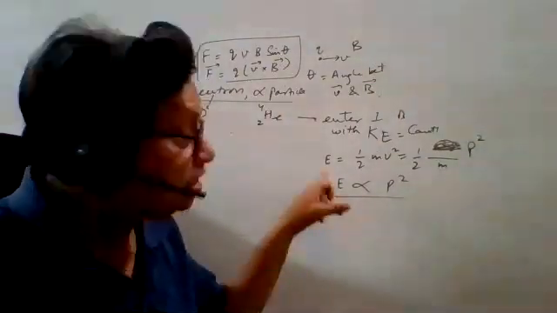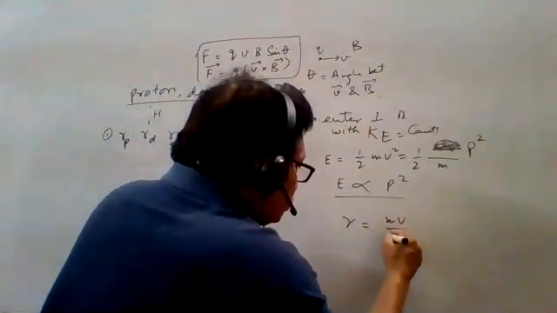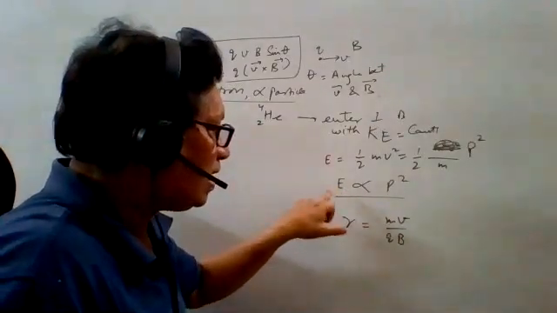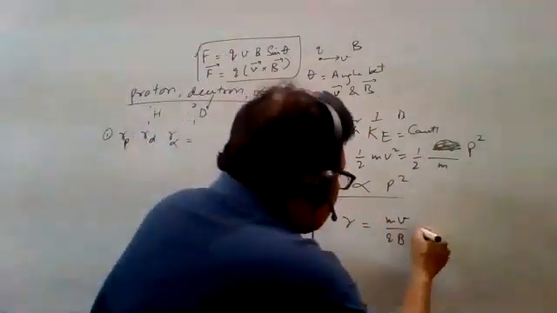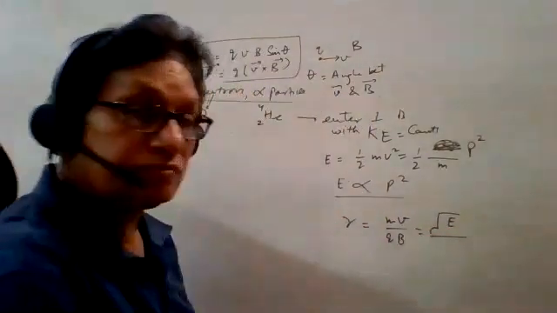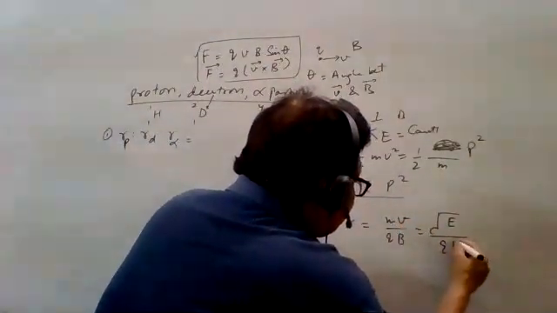What is p here? In the question of radius, the radius is mv upon qb, so mv means simply p. Or you can replace this in terms of E, the kinetic energy, upon QB.